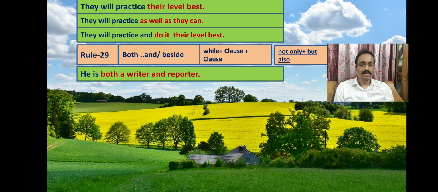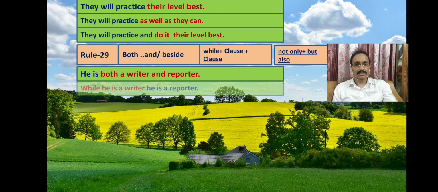See the example. He is both a writer and reporter, both and. So now we will use while to connect the clauses to make it a complex sentence.